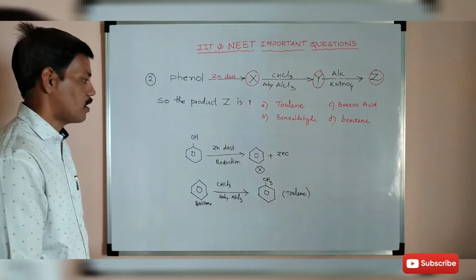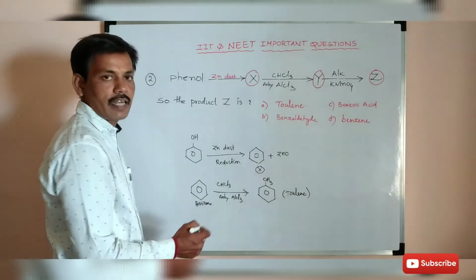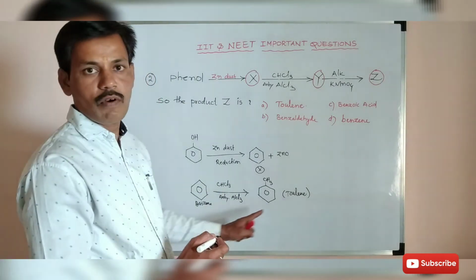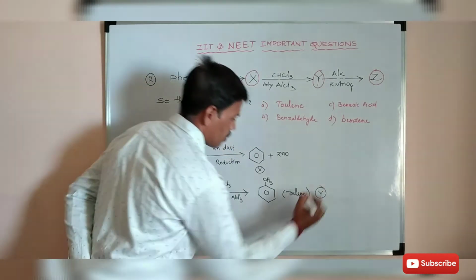Here a methyl group is directly attached to the benzene ring and forms toluene. Now this toluene is Y.